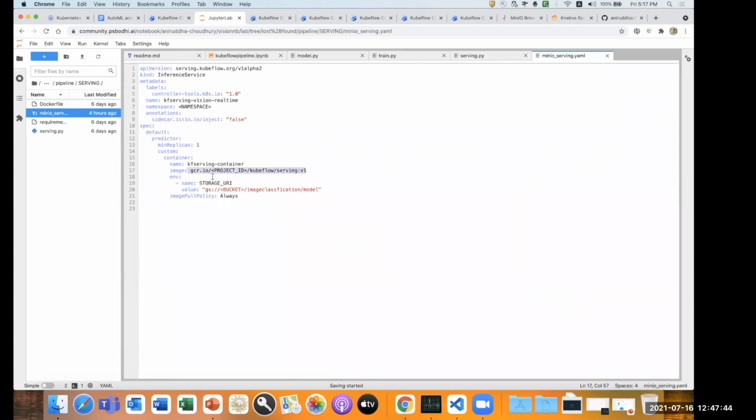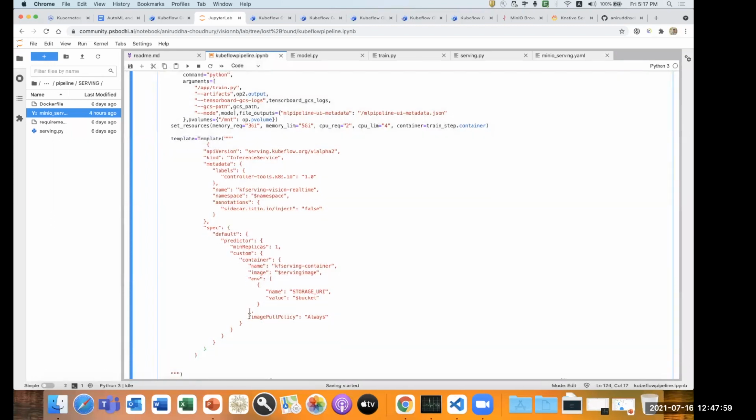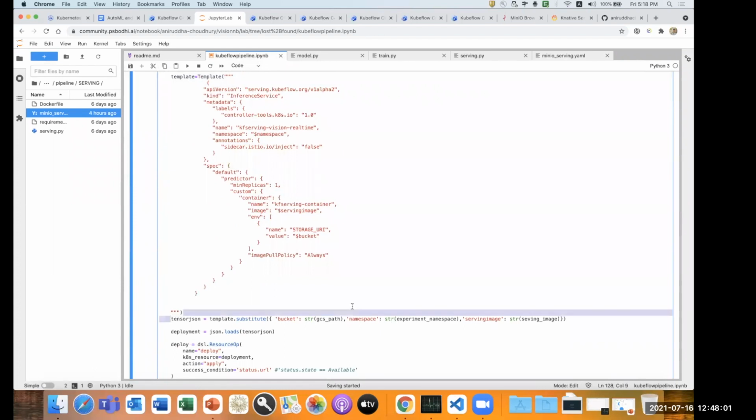And this is the KFServing template of my InferenceService, version v1alpha2, which we can provide and deploy. We can see a similar sort of YAML template here. This is a particular JSON-format YAML template, and we will try to replicate it.